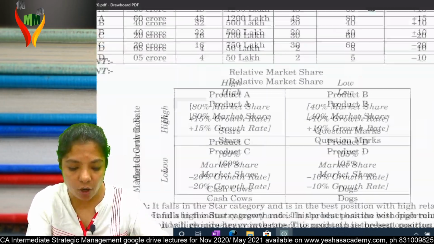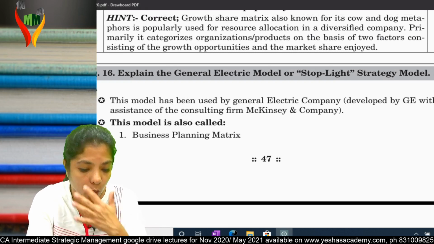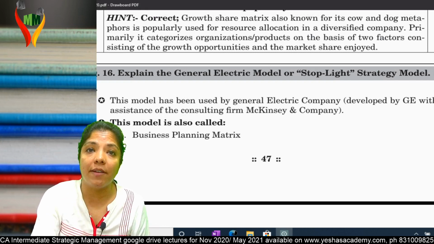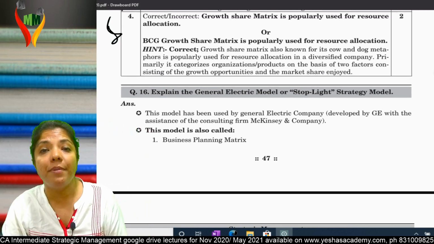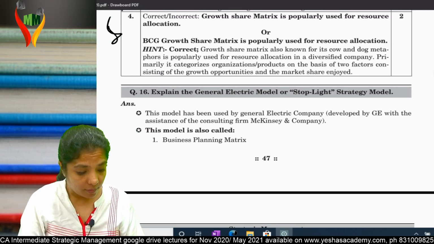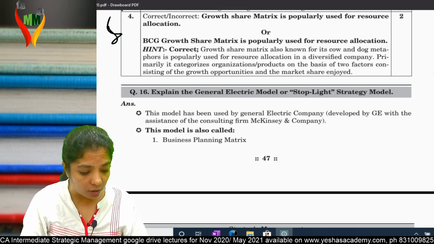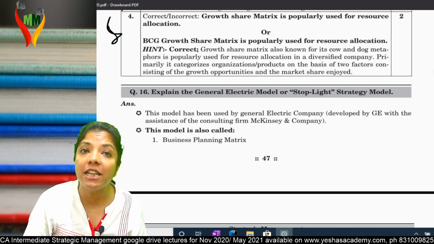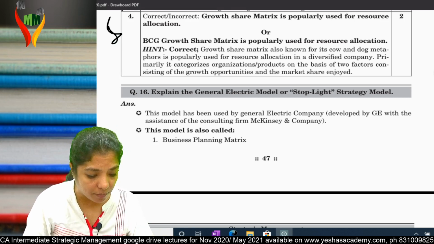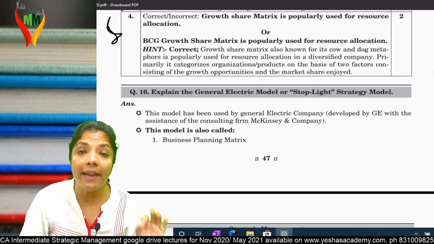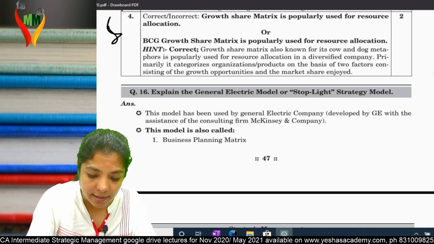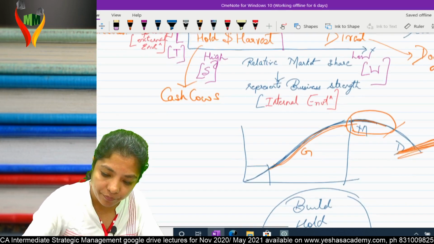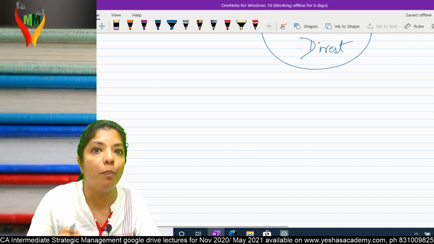The next technique of portfolio analysis is question number 16, page number 47. Explain General Electric model or stop light strategy model. And why do I teach this technique exactly after BCG? Because it is linked to BCG, understand? How?